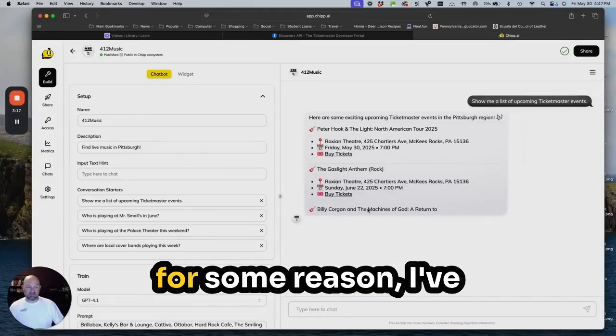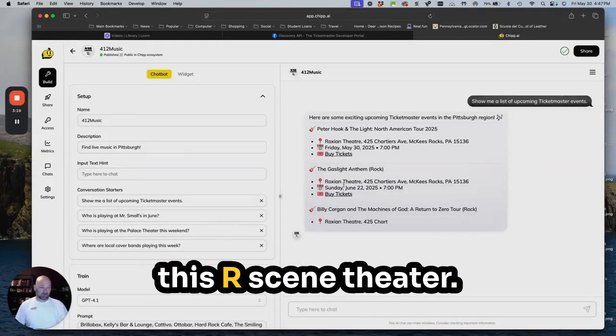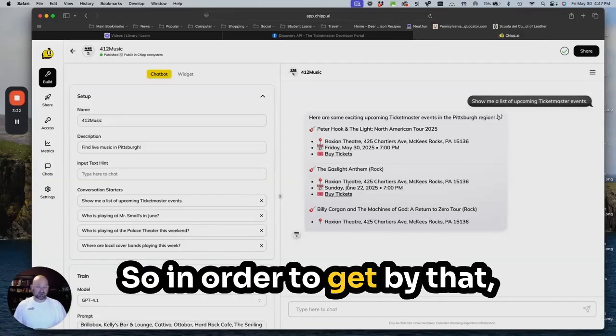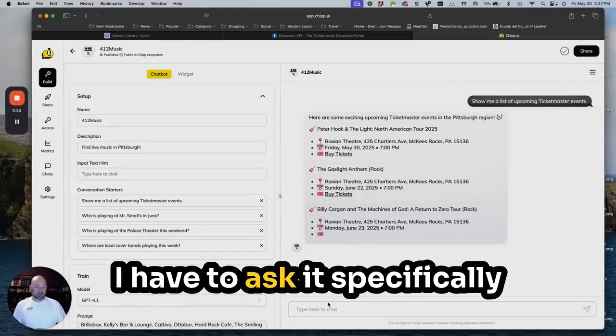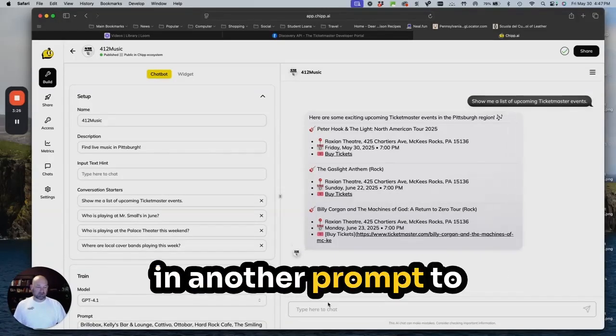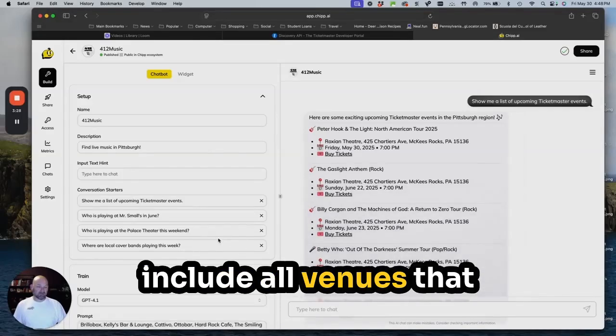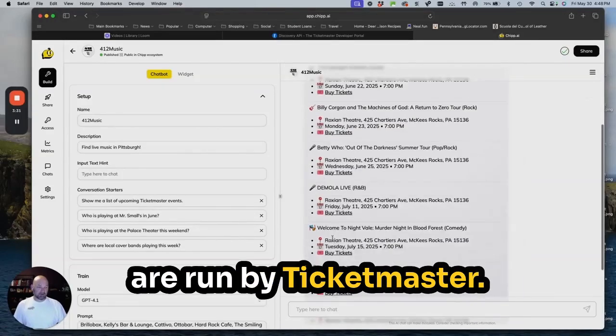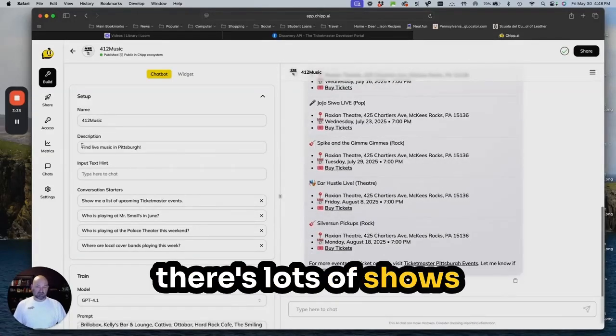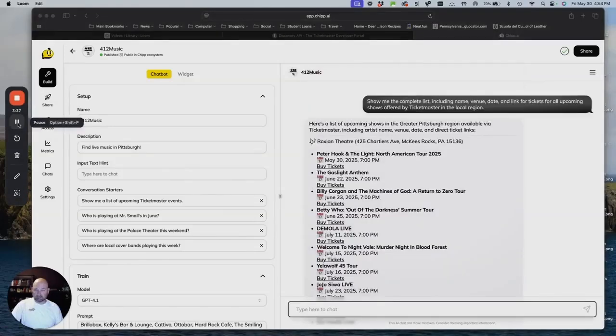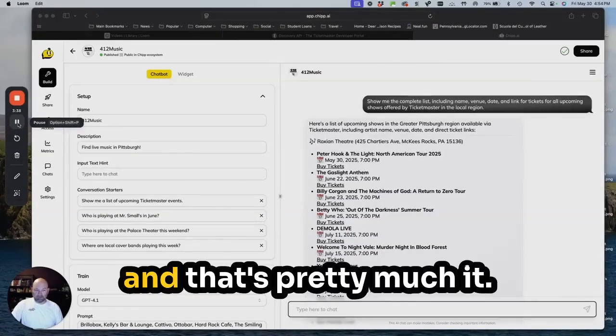It has a tendency, for some reason I've noticed, to focus on this Roxy theater. So in order to get past that, I have to ask it specifically in another prompt to include all venues that are run by Ticketmaster. But you can see there's lots of shows. And that's pretty much it.